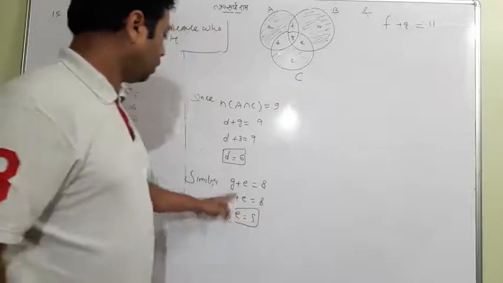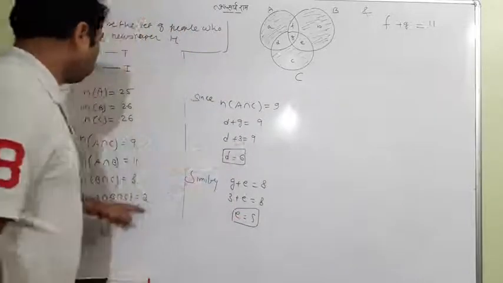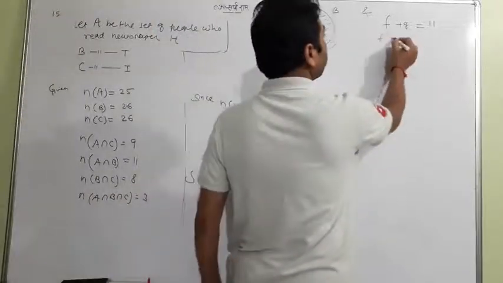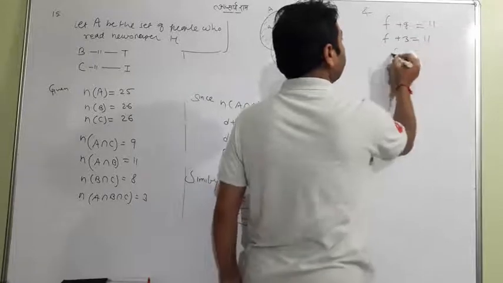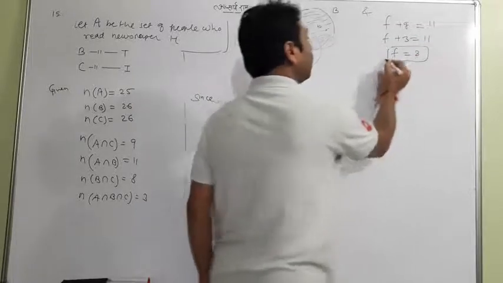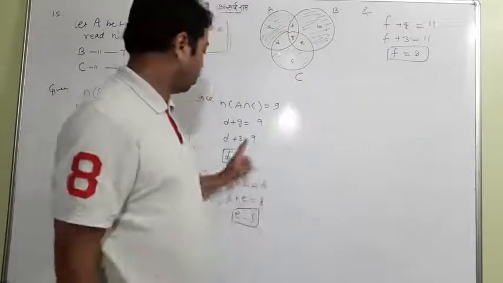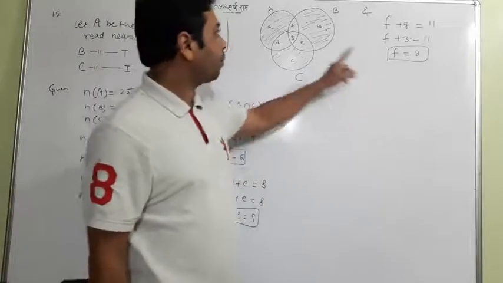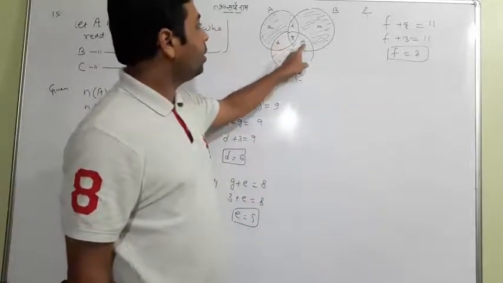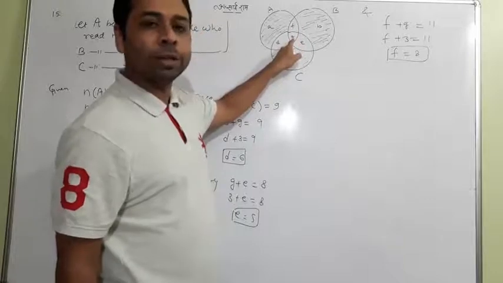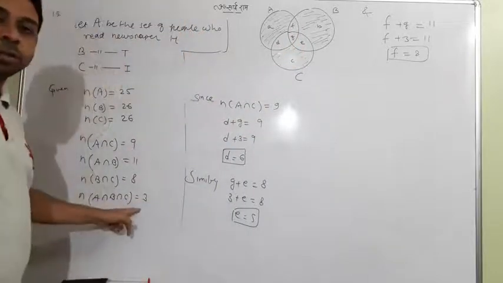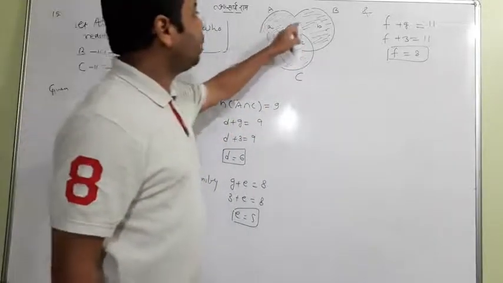So what is the value of G? It is equal to 3. So this is again 8. What elements have you got till now? D, E, F. You have got D, E, F and G already. This is G, and you want to find A plus B plus C.